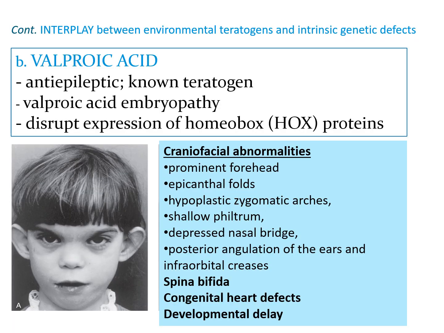Another example of the interplay between environment and intrinsic genetics would be valproic acid. It is a known teratogen. It is an anti-epileptic drug. So we have valproic acid embryopathy, in which you can have craniofacial abnormalities, like these features that are being shown here in the picture. And the genetic component would be the disruption in the expression of your homeobox or HOX protein.